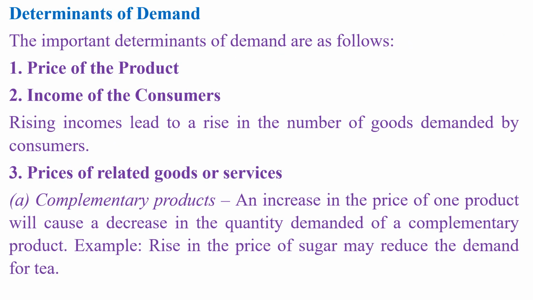Determinants of demand. The important determinants of demand are as follows. 1. Price of the product. 2. Income of the consumers. Rising incomes lead to a rise in the number of goods demanded by consumers. 3. Prices of related goods or services. A. Complementary products. An increase in the price of one product will cause a decrease in the quantity demanded of a complementary product. Example: rise in the price of sugar will reduce the demand for tea.